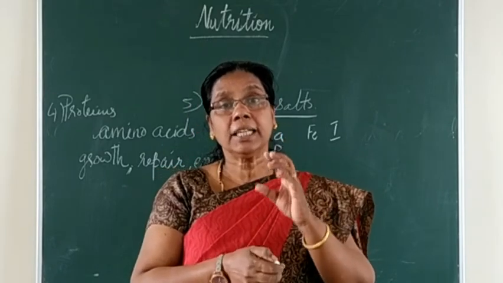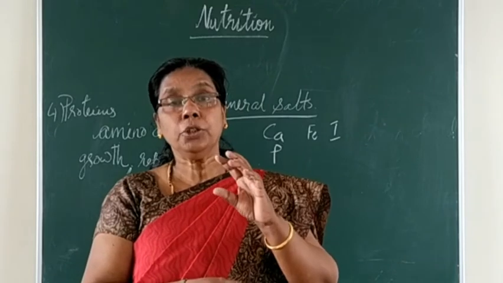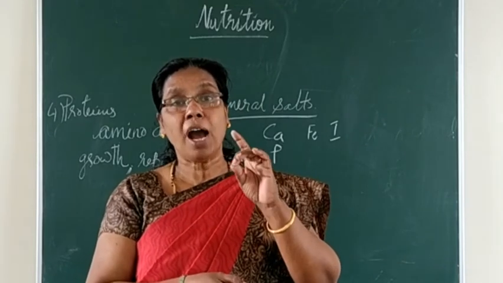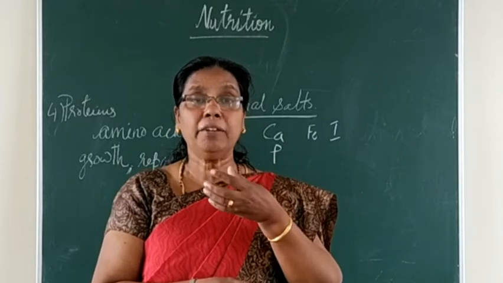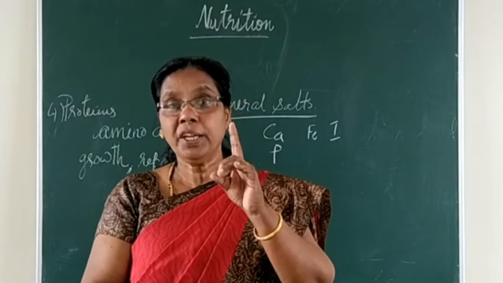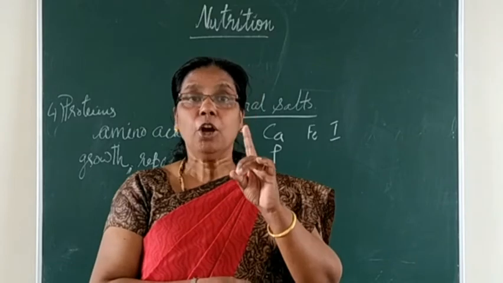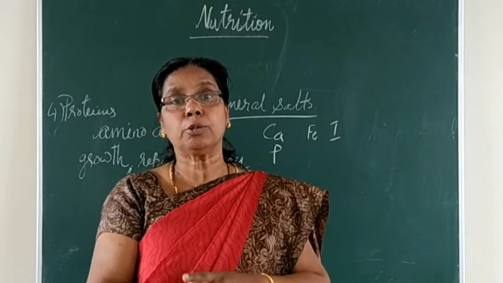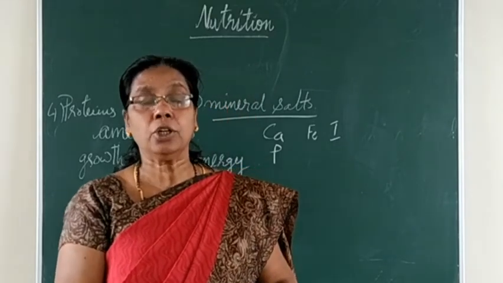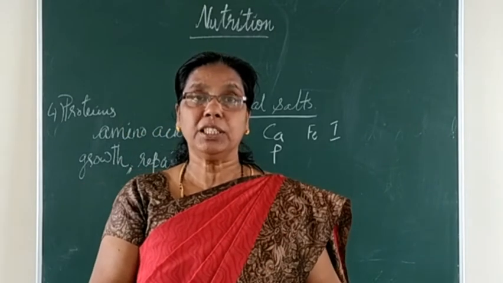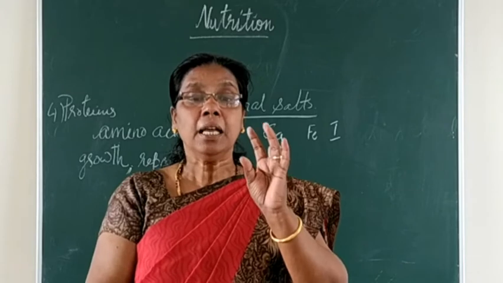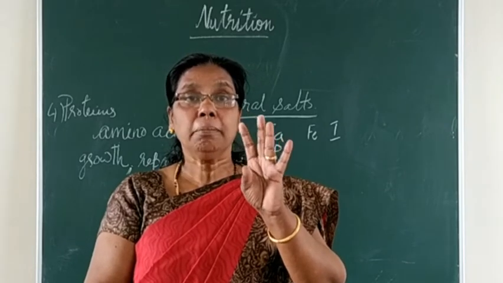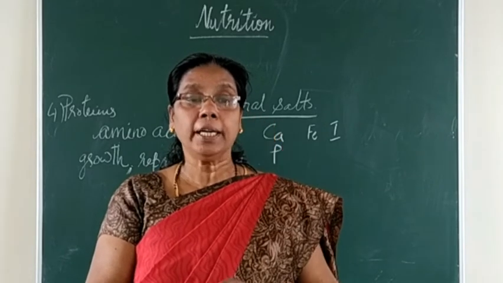And how is this condition got? Yes, due to the deficiency of iodine in the foods, our thyroid gland will not work properly, and one of the many conditions is called goiter. So understood? Due to the deficiency of iodine, what happens? And the foods are vegetables, mineral salts and water.